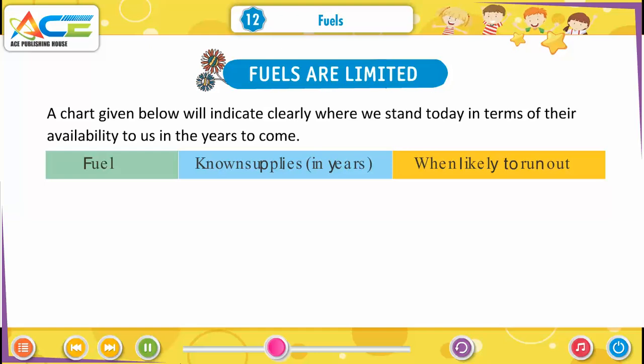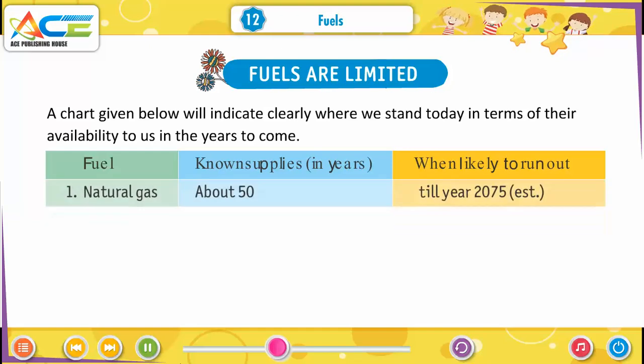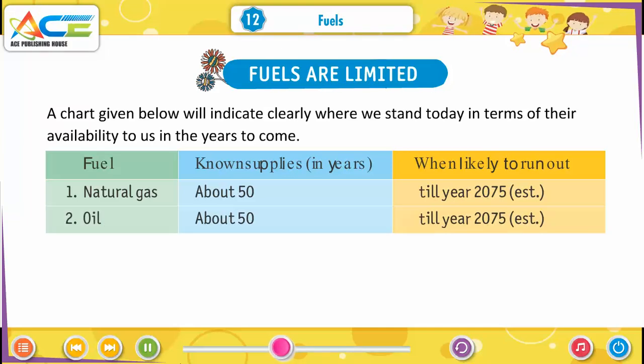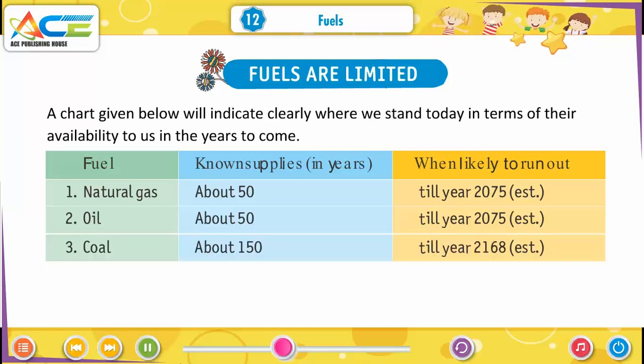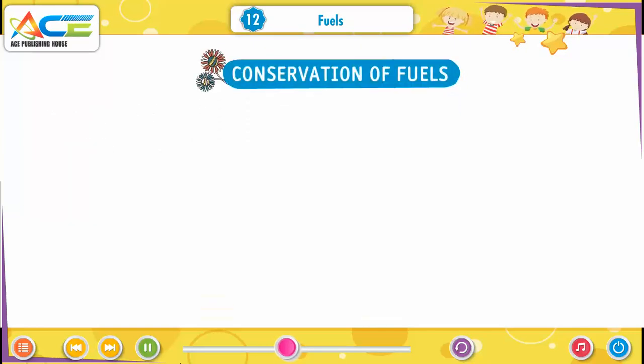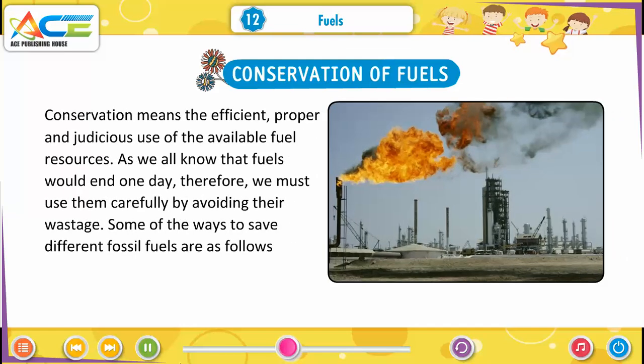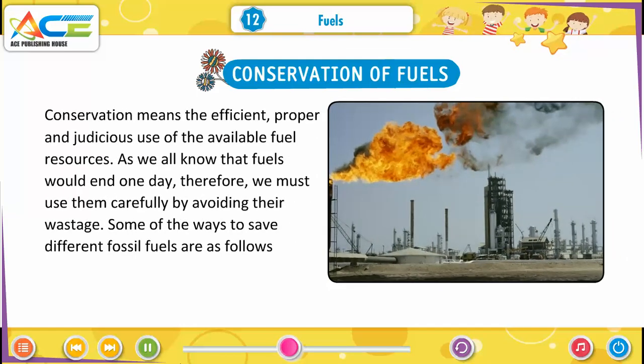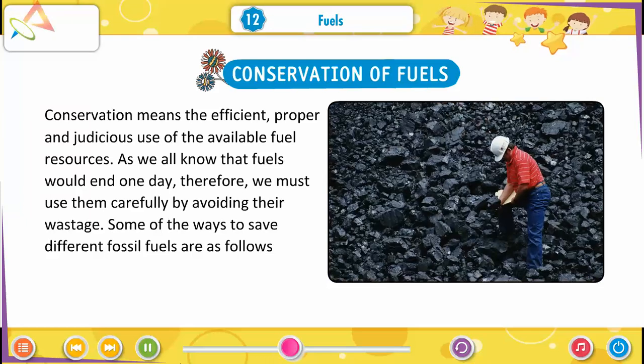Fuels. Known supplies. When likely to run out. Natural gas, about 50 years, till year 2075. Oil, about 50 years, till year 2075. Coal, about 150 years, till year 2168. Conservation of fuels. Conservation means the efficient, proper and judicious use of the available fuel resources.